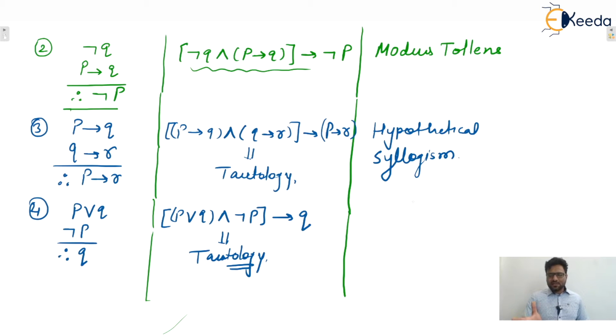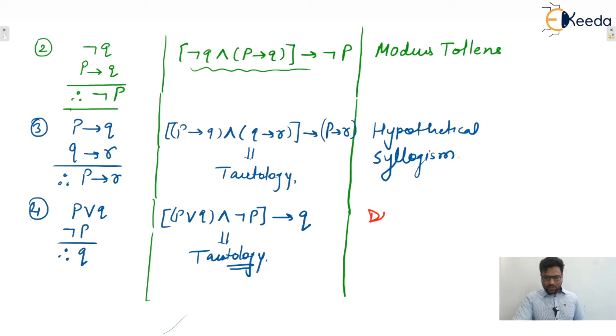So these are some well known valid arguments. So some well known or simple valid arguments are known as what? Rules of inference. Okay, and these are used to construct some complicated valid arguments. We'll see how to construct some complicated valid arguments, isn't it? Okay, the name of this one is what? This is a disjunctive syllogism.